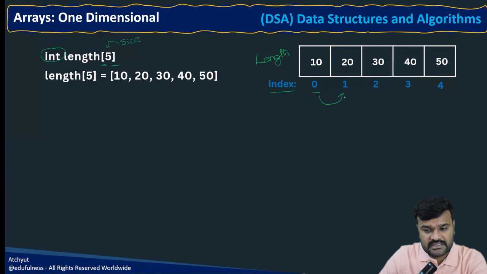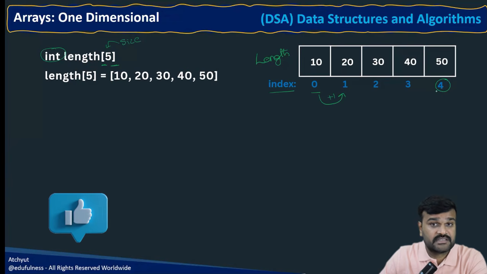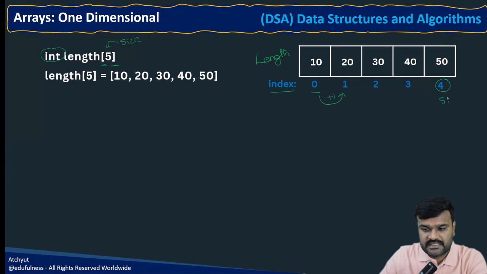On top of that, just incrementing by 1 for next index number. So it is simply a sequence number starting from 0. So 0, 1, 2, 3, 4. Observe one simple thing: your array size is 5, which means the maximum index number is always 5 minus 1. That means size minus 1, because it starts with 0.